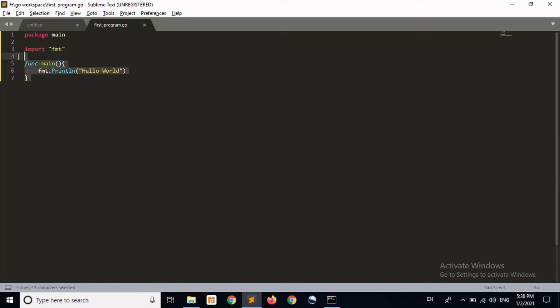As I told you, main is the entry point of any executable program. So here I am declaring the function main, and any functionality we want to perform in our program is defined in this main function. Here I want to print hello world, so I just print hello world in this main function. So this is all about my first Golang program.